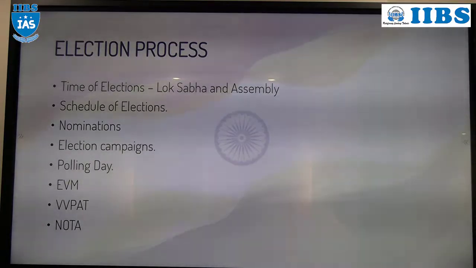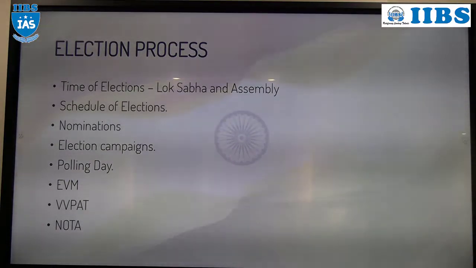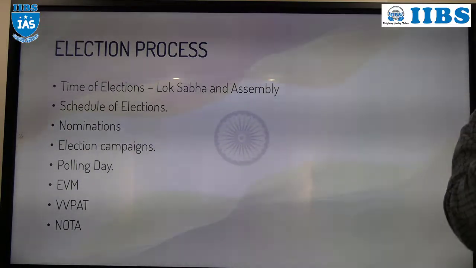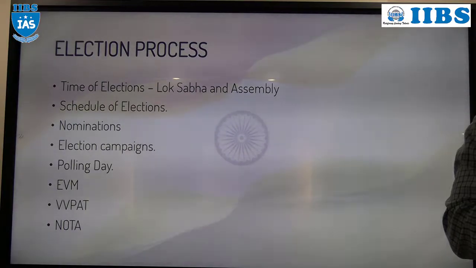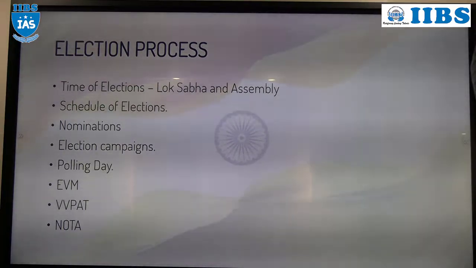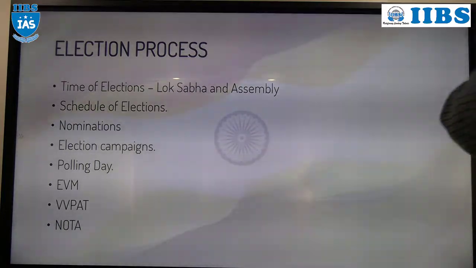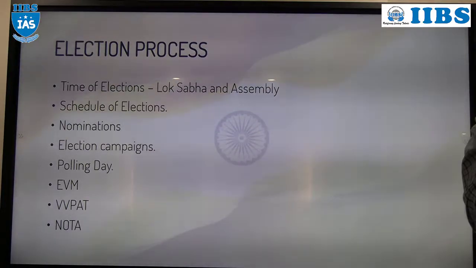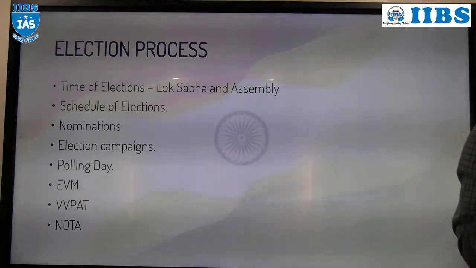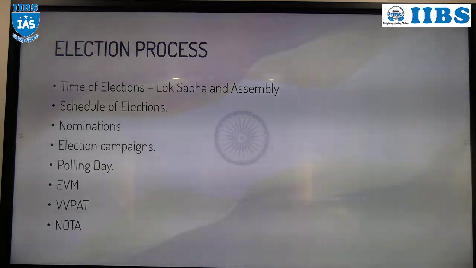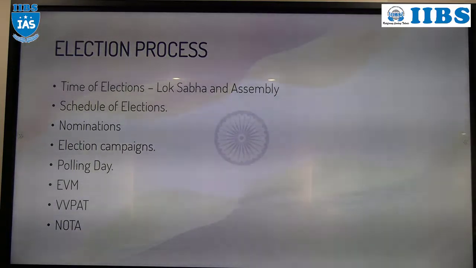Then what is the election process? Who conducts the election? Election Commission of India. How do they conduct it? State level this officer, district level this officer, constituency level this officer, polling level this officer. Then these are the observers. Apart from that, what is the election procedure, the election process? That we will discuss. Time of election.